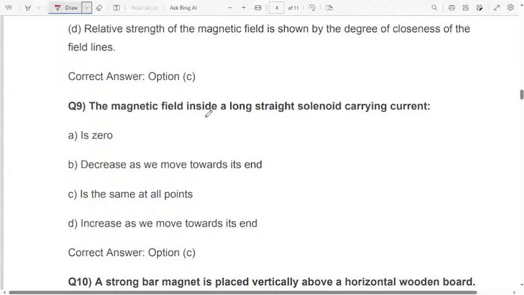The magnetic field inside a long straight solenoid. If they ask the magnetic field at the poles, it will be maximum. But here they are asking the magnetic field inside a long straight solenoid. Means option C is the correct one, the same at all the points. If they asked at the poles, then you have to tell it will be maximum. That's why understanding the question and then answering is very important.